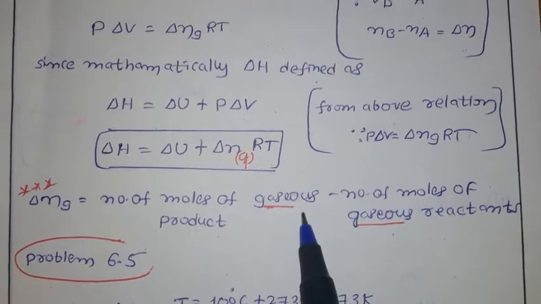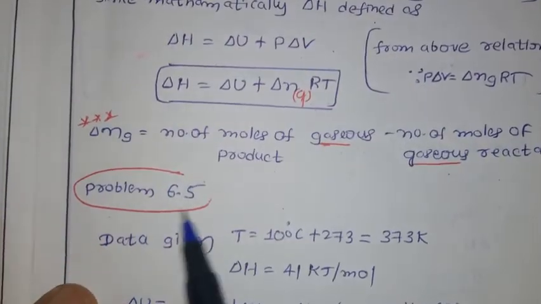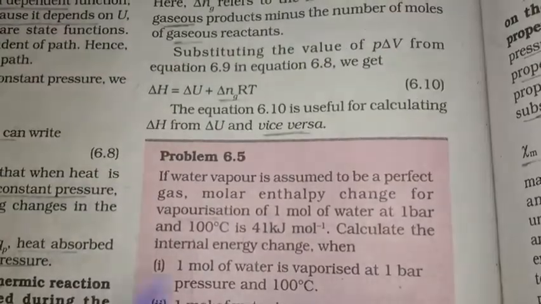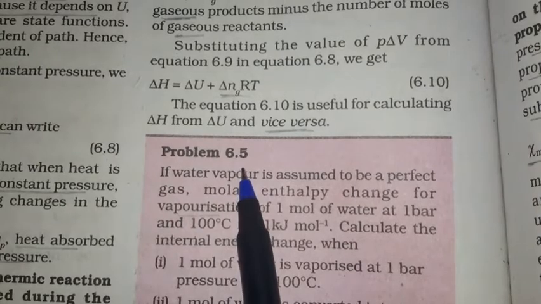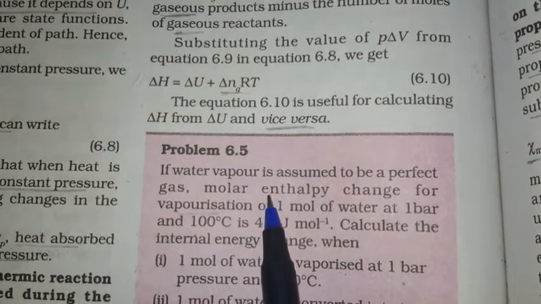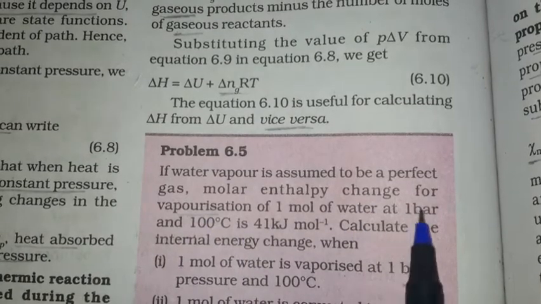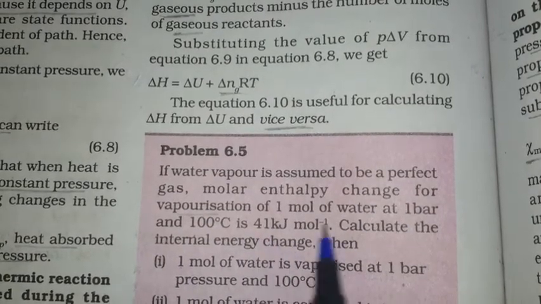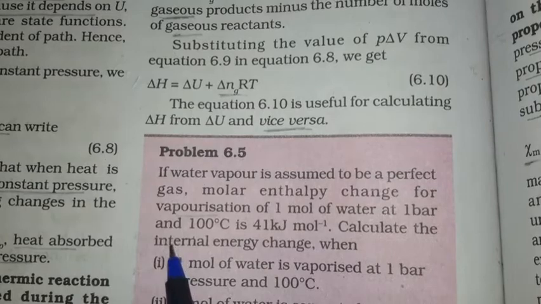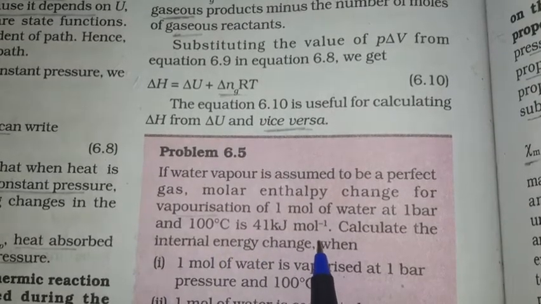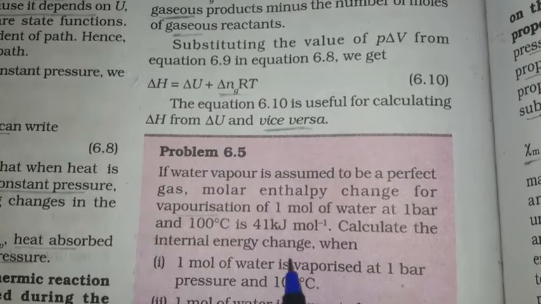Okay. Now let us see the numerical problem, problem number 6.5. Let us read the problem. What is given here? If water vapor is assumed to be a perfect gas, the molar enthalpy change for the vaporization of 1 mole of water at 1 bar and 100 degrees is 41 kilojoule per mole. Calculate the internal energy change.